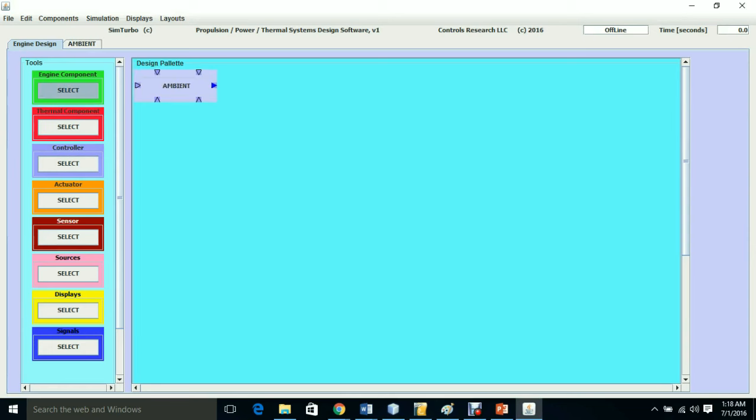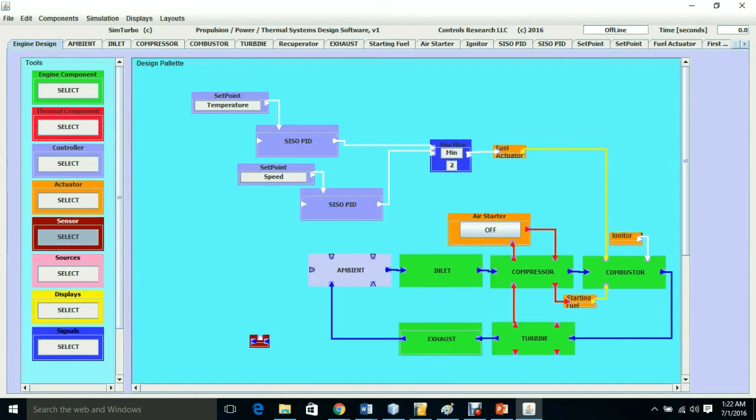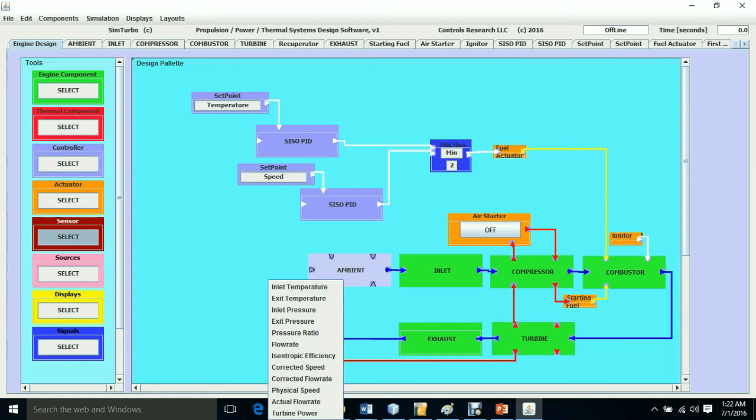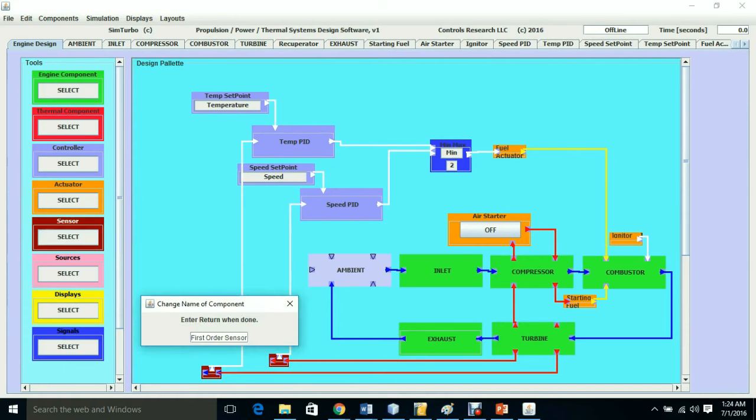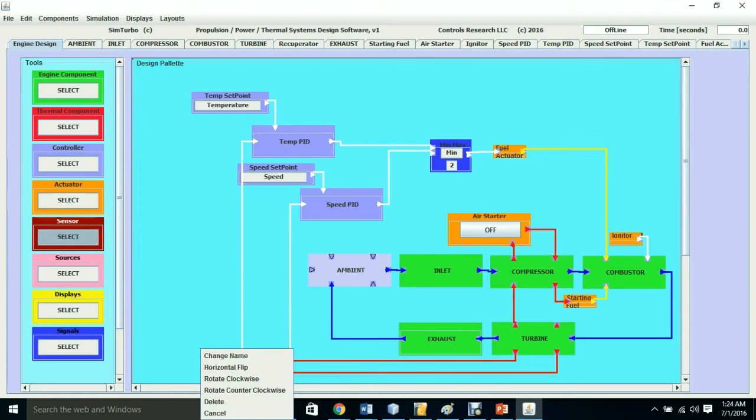We begin by selecting various components, including the ambient conditions, inlet. Notice that all of the physics of the system are in effect hidden. We can change characteristics. We have a speed sensor here, so I'll select this as the physical speed. It's the speed sensor. And the temperature sensor.